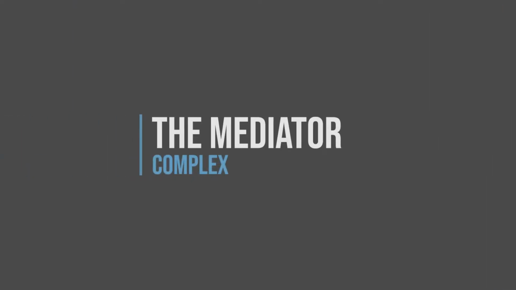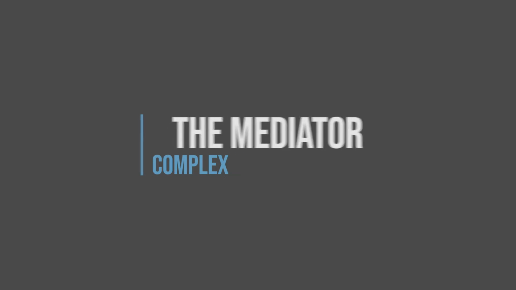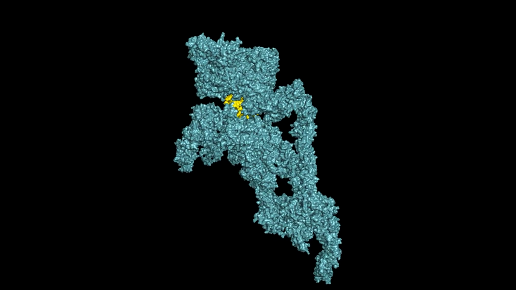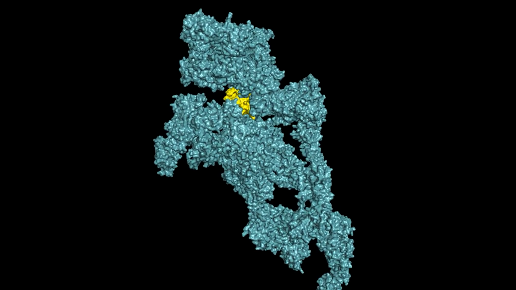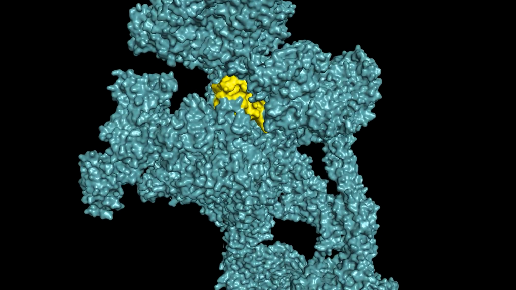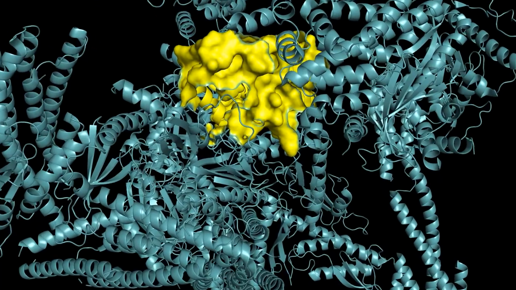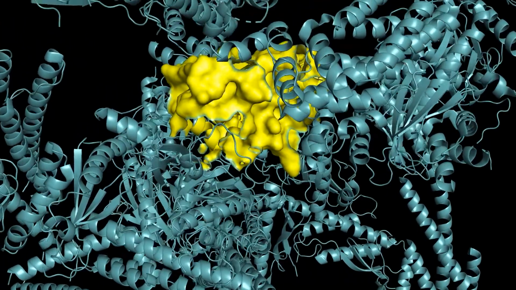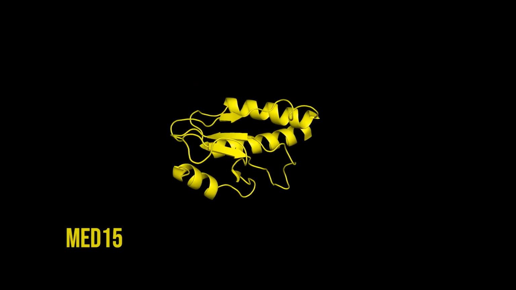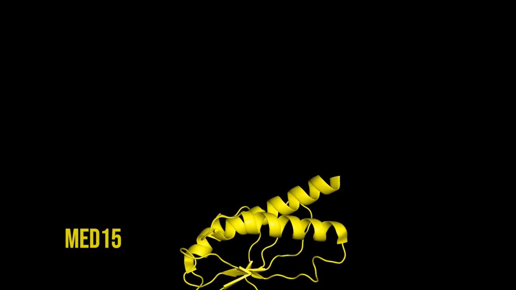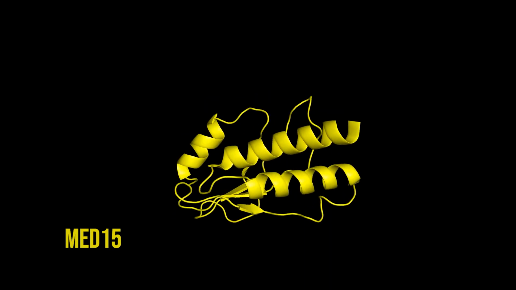The mediator complex is a multi-protein complex that functions as a transcriptional coactivator. That is, a protein complex which binds activators to increase the rate of transcription of a gene. In yeast, the MED15 subunit of the mediator complex binds a multitude of transcriptional activators, including Gal4 and GCN4, through its activation binding domain.